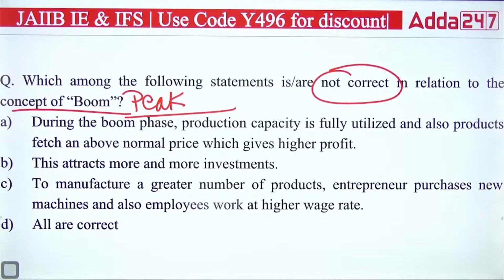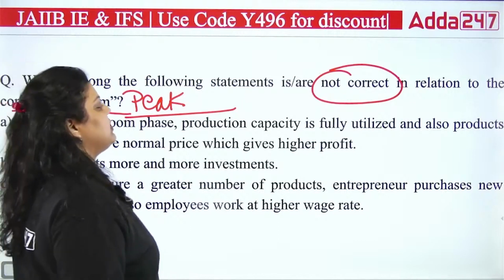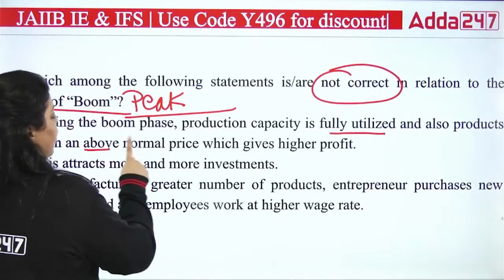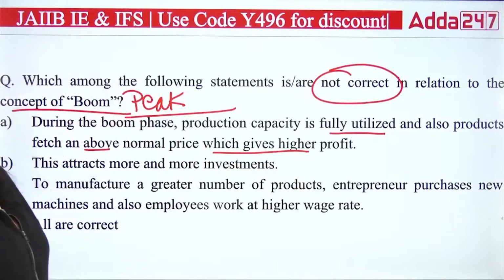First is saying during the boom phase, production capacity is fully utilized and products fetch an above normal price, which gives a higher profit. Second is saying that this attracts more and more investments. Third is saying to manufacture a greater number of products, entrepreneurs purchase new machines and also employ workers at higher wage rate. Fourth is saying all are correct.